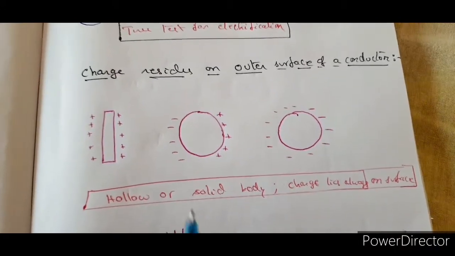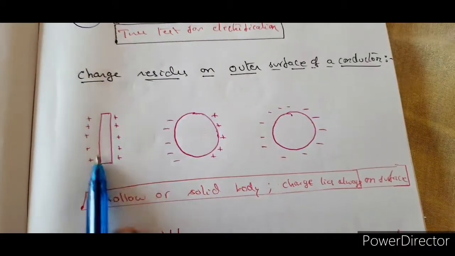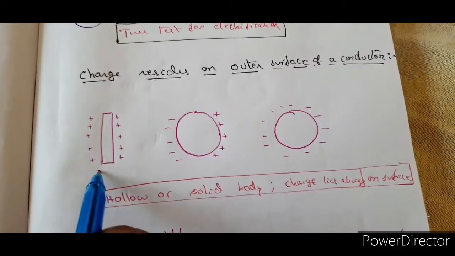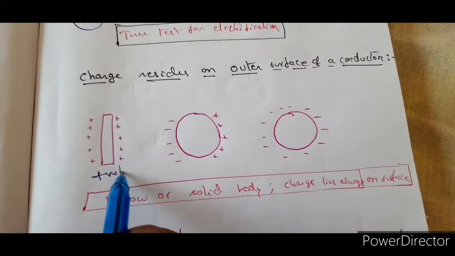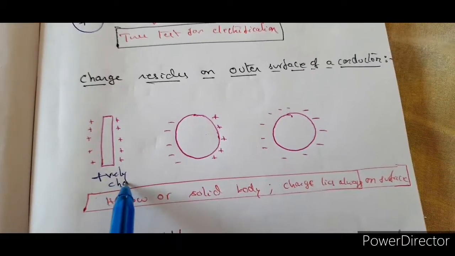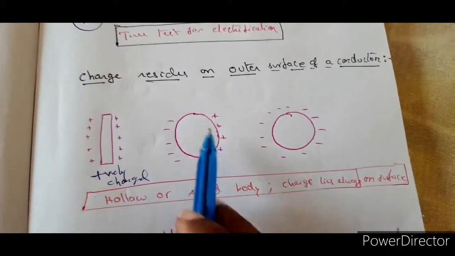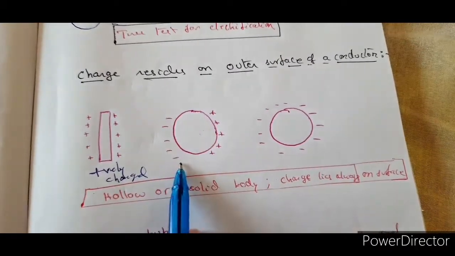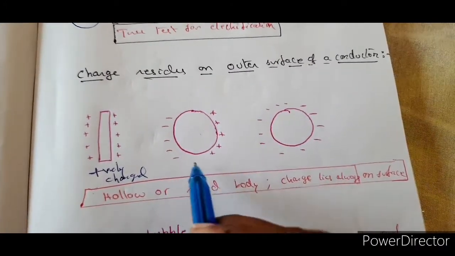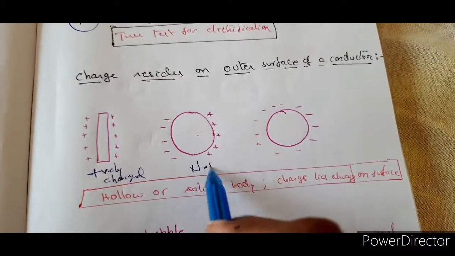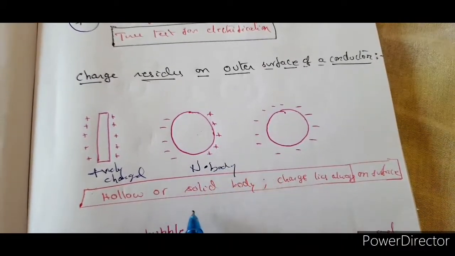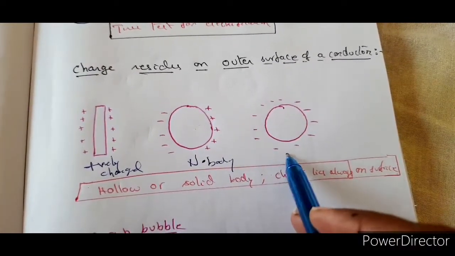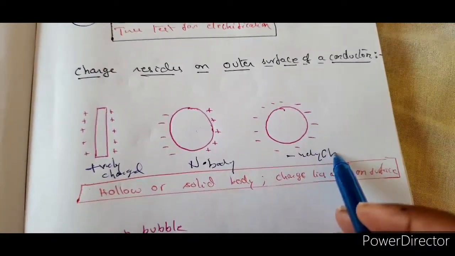Now observe this one. I have a rectangular beam with positive charge everywhere. That means this is a positively charged body. And if you observe this one, you have an equal amount of positive and negative charges. That means it's a neutral body. And when you observe this one, you have negative charge all over. That means it is a negatively charged body.